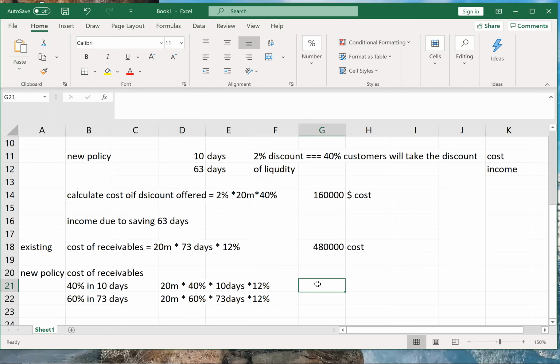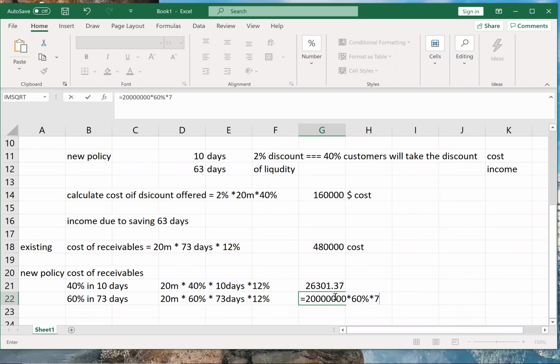See if you understood this. Yes, sir. So this will be 20 million into 40%. These customers will have 10 by 365 into 12%. These customers have 20 million into 60% into 73 by 365 into 12%.